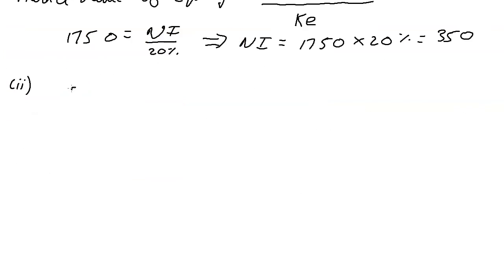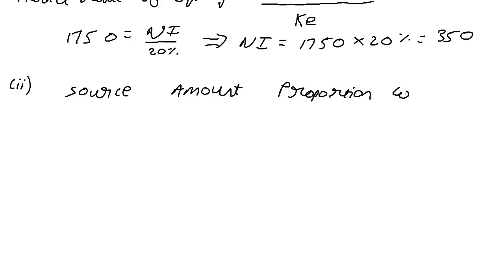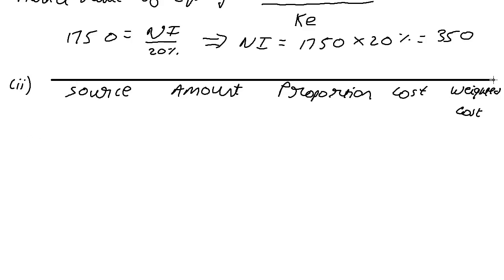So we have source, we have amount, we have cost. And before we go in for cost, better to have proportion. Proportion, cost, and weighted cost. We can go ahead and make the table on it.